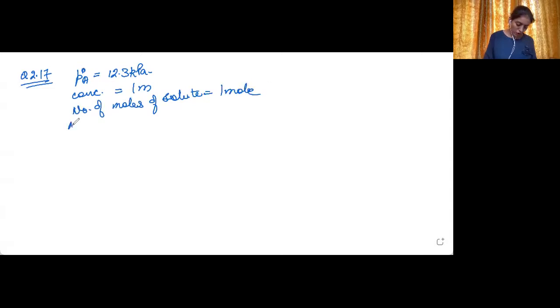Number of moles of solvent, that is water, will be 1000 upon 18, because the amount of solvent is 1000 gram. So it comes out to be equal to 55.55.